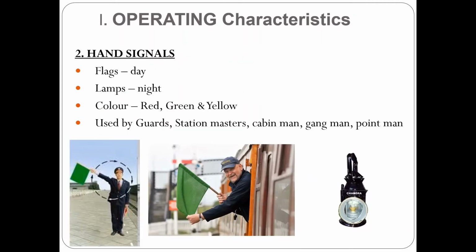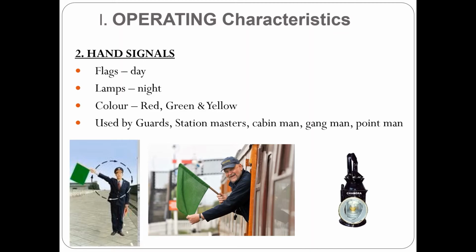Hand signals are given either by flags fixed to a wooden handle or by bare arms when flags are not available during the daytime. Whereas during the night time, instead of flags, lamps are used in which movable glass slides of green, red and yellow shades are provided. The hand signals are generally used by guards, station masters, cabin man, gangman, keyman, point man or any other authorized persons.